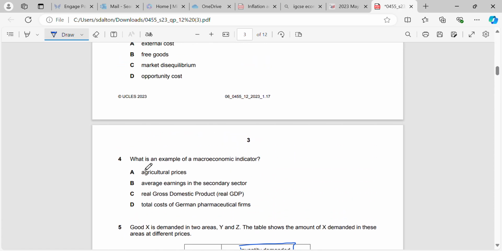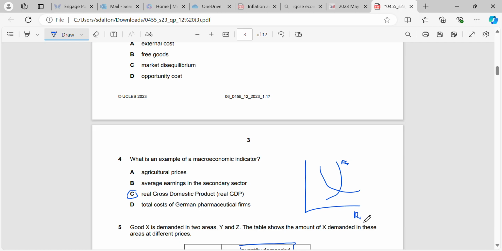Okay, what is an example of a macroeconomic indicator for question 4? That would be real GDP. Why? Just think about it. Every time you draw your AD and your S curves, how do you label them? So I just put AS here. Then the other one would obviously be AD. You put real GDP down here.